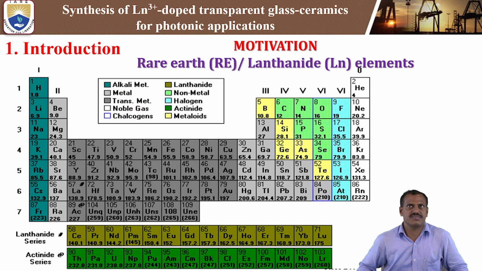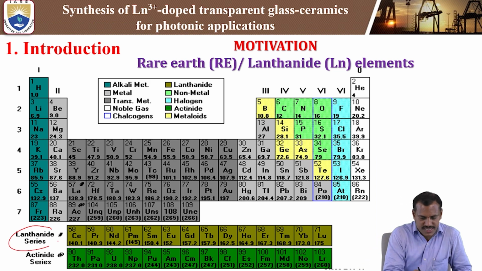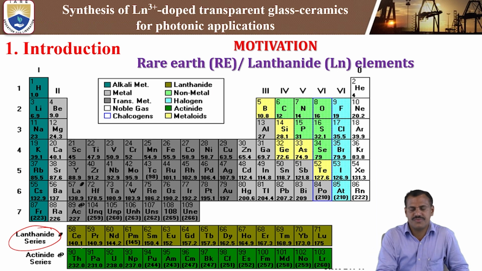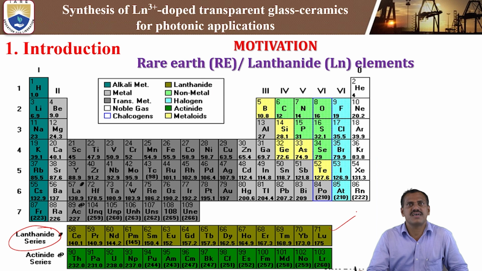So, introduction first. What is the main motivation for the rare earth or lanthanide ions? This is the modern periodic table. In this periodic table, we are going to discuss the lanthanum 3+ ions. Here we have the black elements, from atomic number 58 to 71. These are the lanthanide ions or rare earth ions.